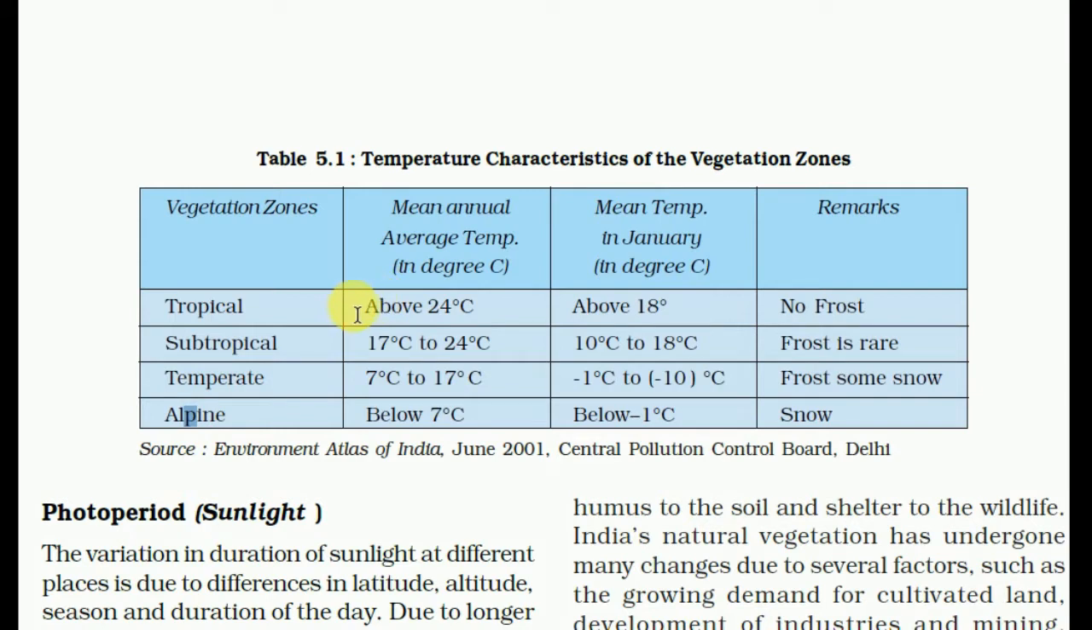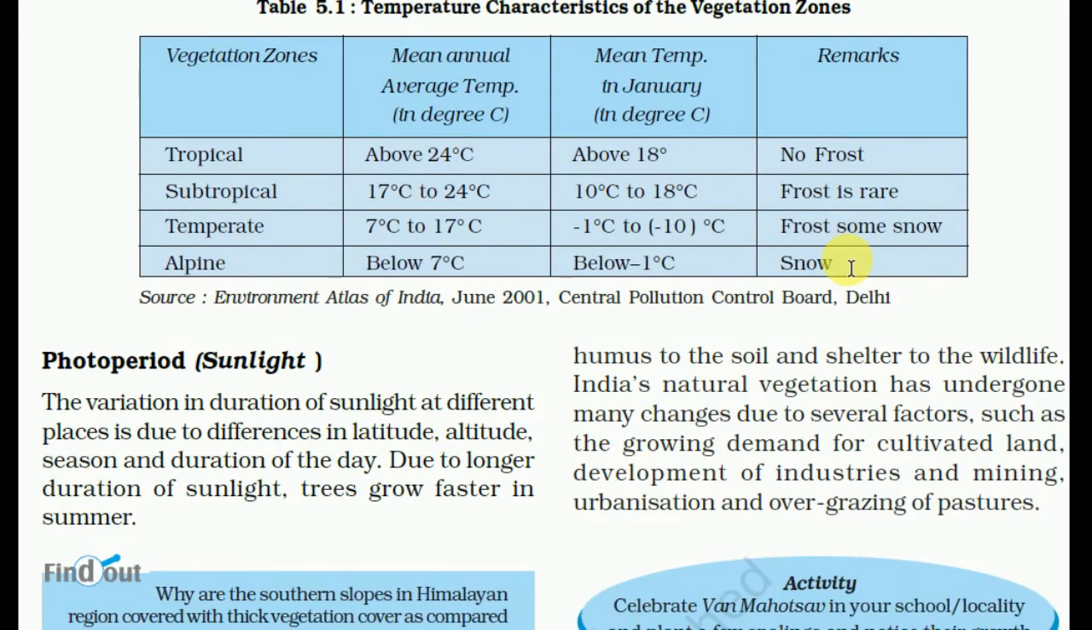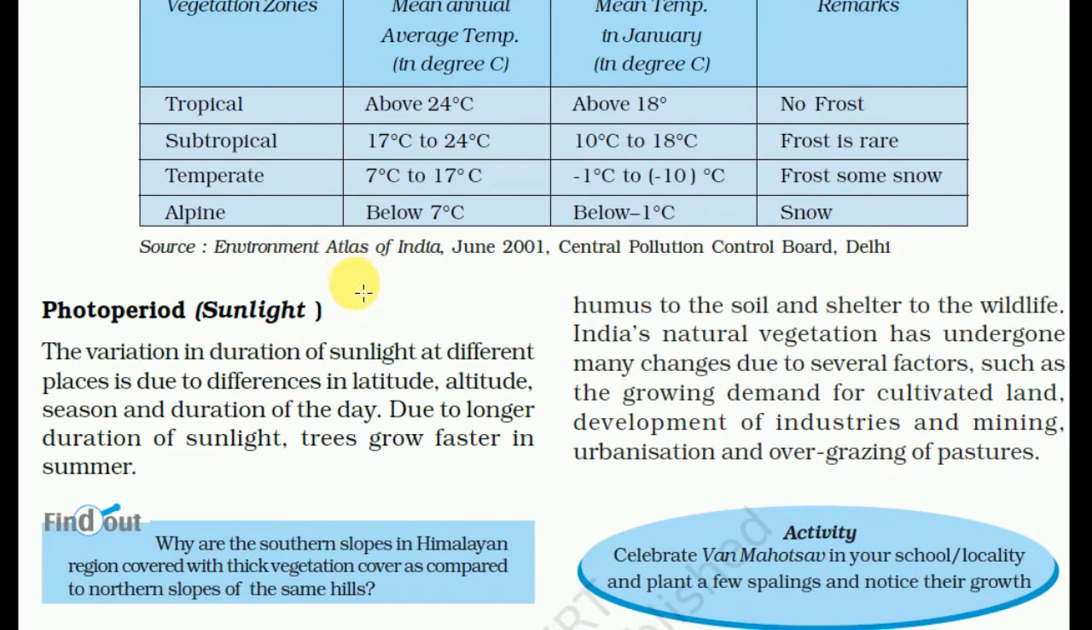So in tropical the average temperature is about 18 to 24 degrees, and in subtropical 17 to 24. In temperate it is 7 to 17 degrees, and in the alpine vegetation zone it is below 7 degrees, and it is minimum -1 degree in the winters. And in alpine we see snow, and in temperate we see some snow, and in subtropical frost is rare, and there is no frost in the tropical. So these are the different types of climates.